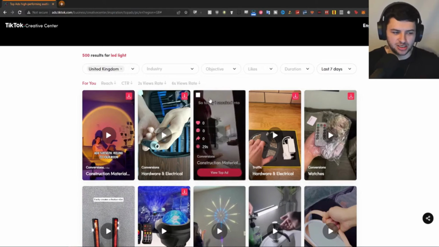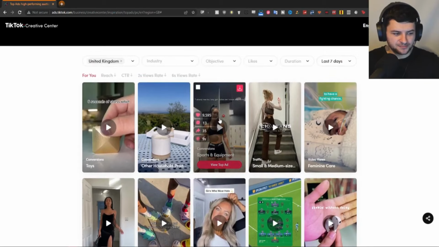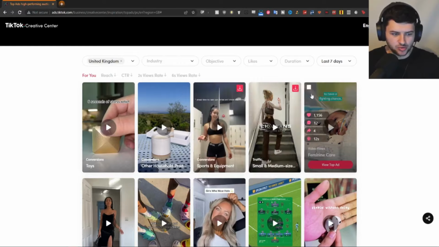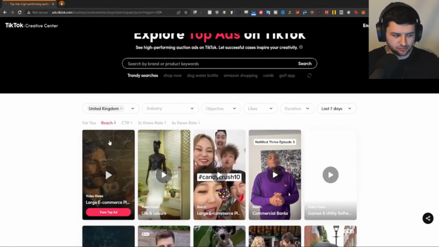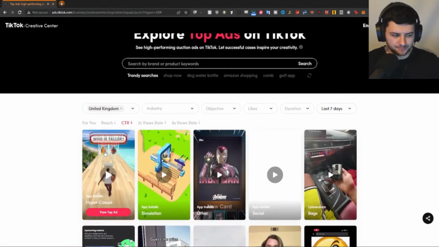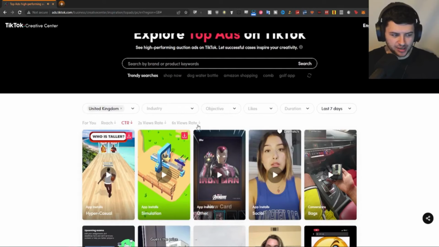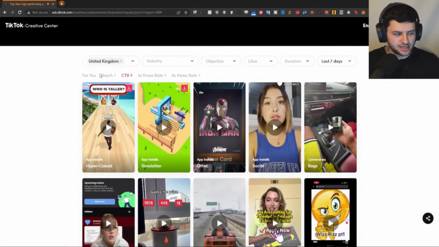We're using the same strategy here, guys. So use this to your advantage and have a look. When we hover over it, we have the likes, the comments, the shares, and the duration period. We can also click on any of these as well. And we also have the reach over here. We can sort it by reach. We can sort it by click-through rate. We can sort it by the 2-second views rate and the 6-second views rate, okay? So take advantage of this.